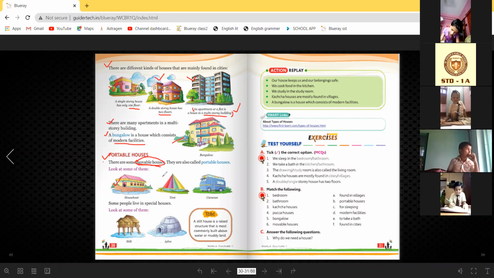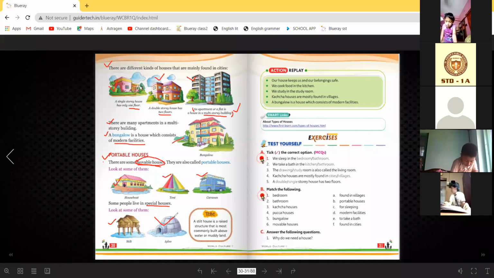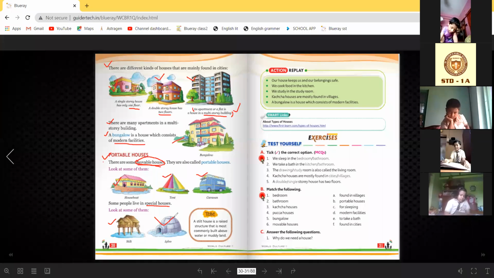It is a tent. What is a tent? Tent is a house made of cloth. কাপড় দিয়ে তৈরি. It is tent. And caravan. Caravan is a house that is on wheel and that can move from one place to another. Okay, this house made on wheel, চাকার উপর বানানো হয়. Some people live in special houses like stilt and igloo. Can you tell me who lives in igloo? Eskimos. Eskimos live in igloo.